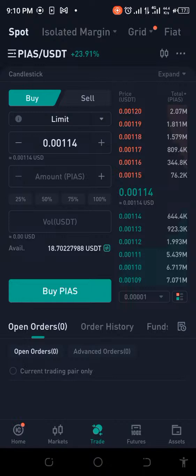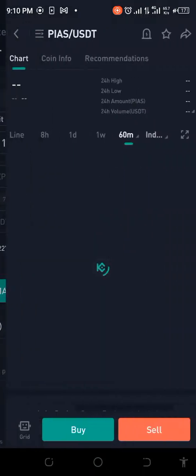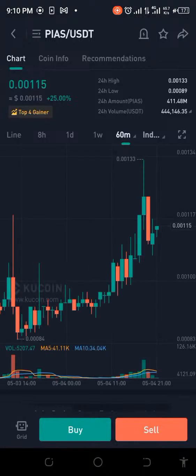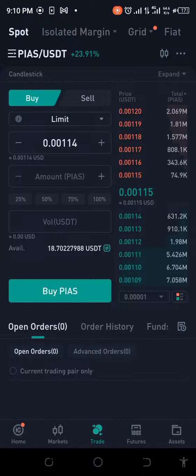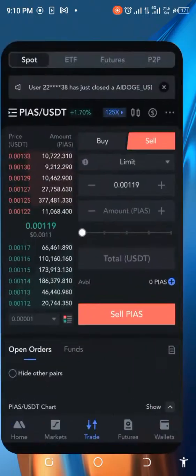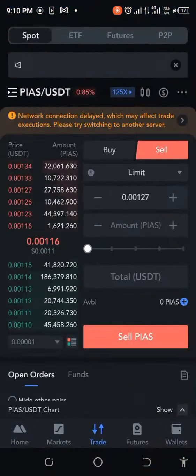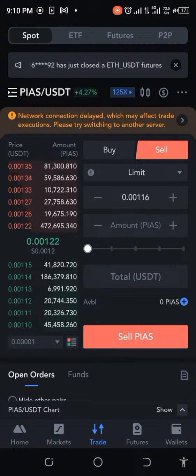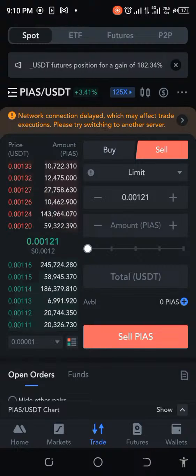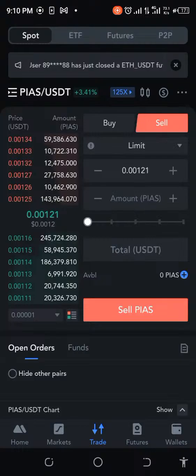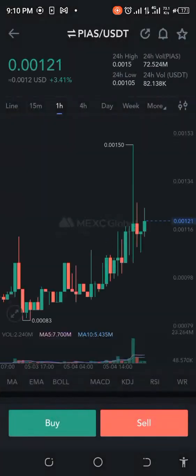Okay, so what I'm seeing here is that this is really fluctuating, so we need to make a decision. It's either we decide that we're not doing this or we are going to do it. So look at the charts, it's really fluctuating. It's currently 0.00115, while in MEXC it's really fluctuating. I'm looking at this right now and I'm seeing that the price is going up, it's going down, but we need to make a decision, right? And that's what I'm seeing here.